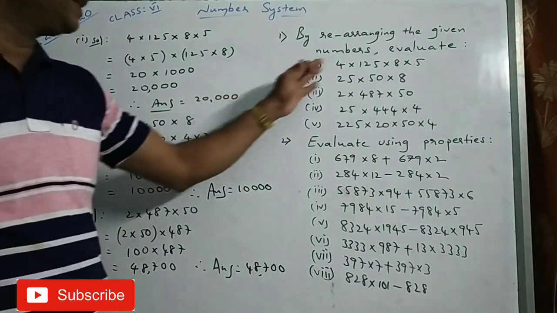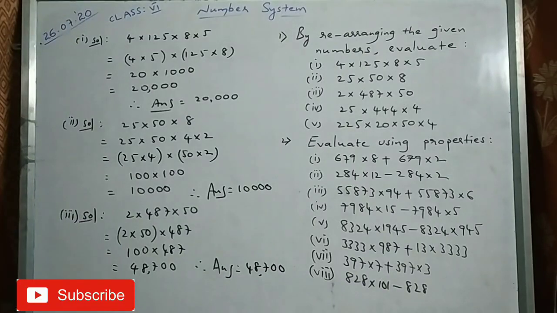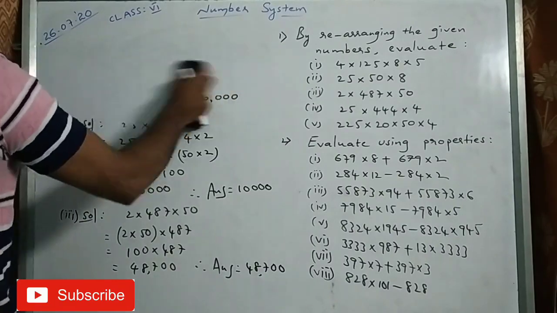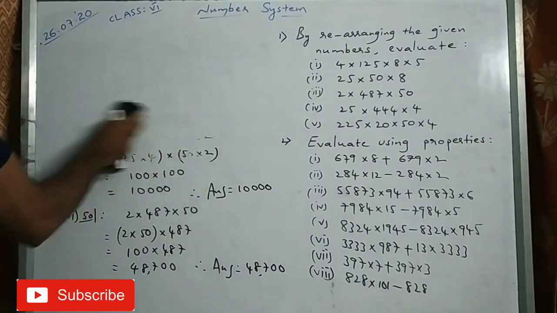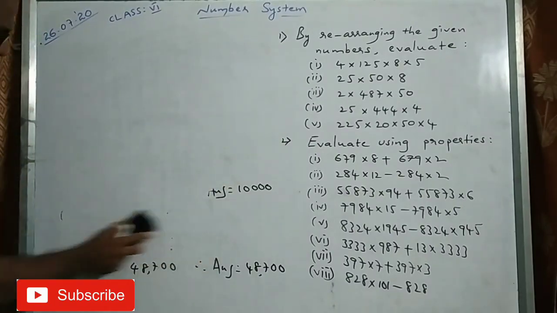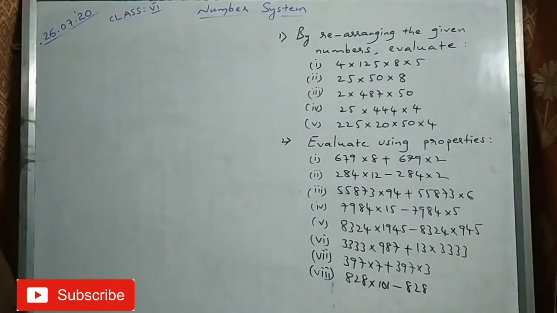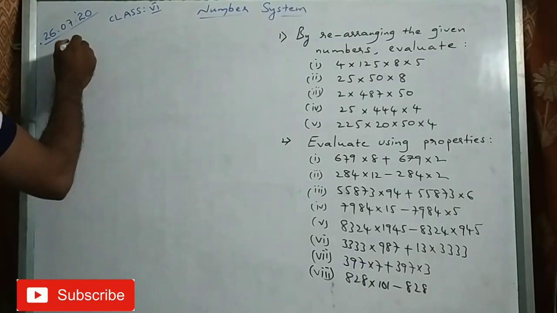By rearranging the given numbers, we have to evaluate the following. Okay? Next one. Fourth one.